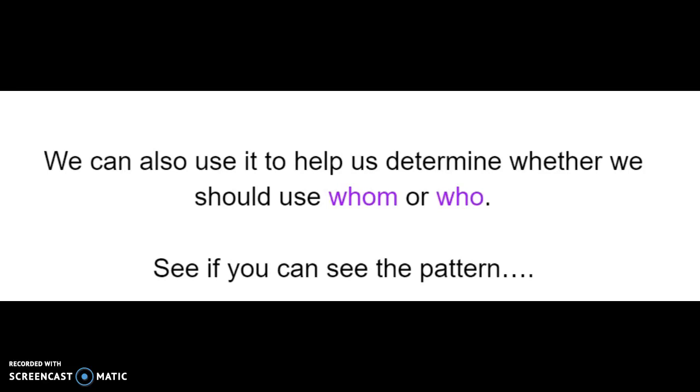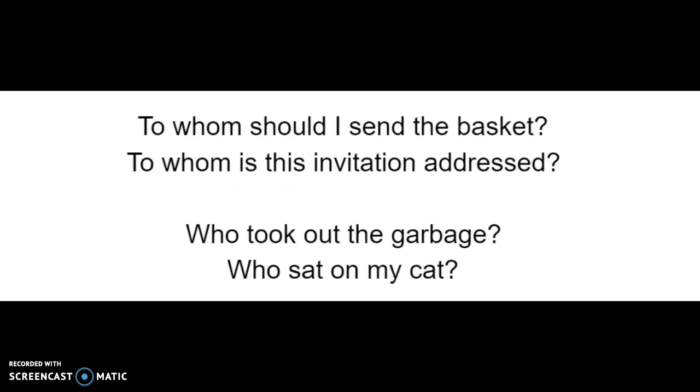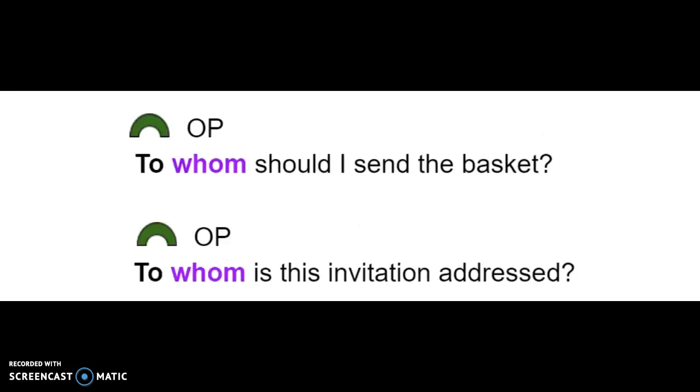Let's see if you can figure out what the pattern is in the following sentences and see which interrogative pronoun we should use with it, who or whom. To whom should I send the basket? To whom is this invitation addressed? Who took out the garbage? Who sat on my cat? Okay, let's take a look at the first set. To whom should I send the basket?